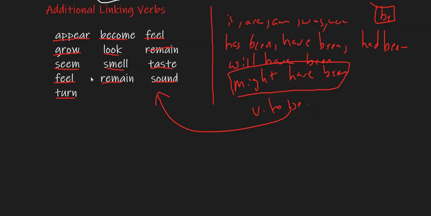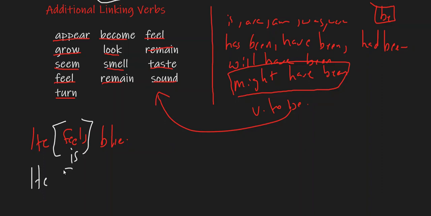So if I said he feels blue, blue here means sad, melancholic, then if I can replace it with the word is, then it's a linking verb.